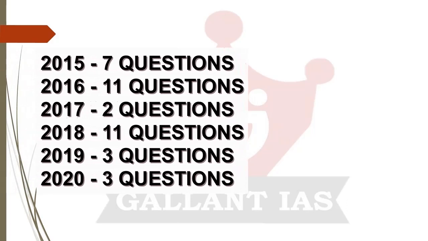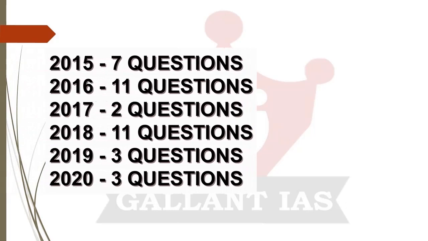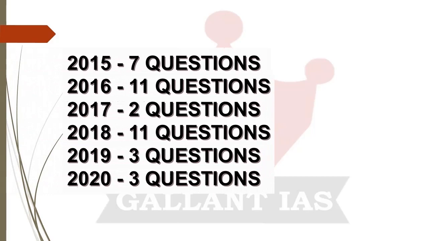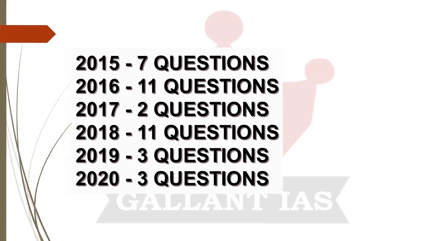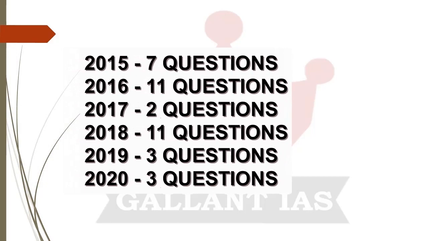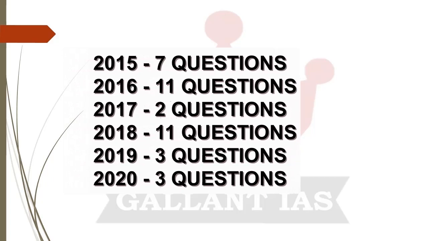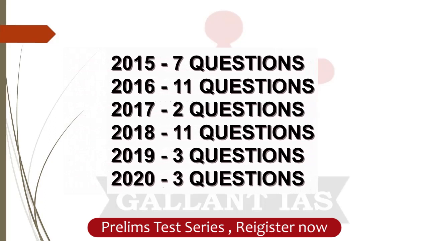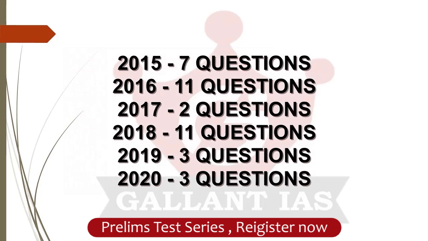In 2018, they asked a question which is indirect, and we already discussed it. Mostly they are asking questions directly based on some event that actually happened or some organization meeting that happened. Only in rare cases are they asking questions indirectly.